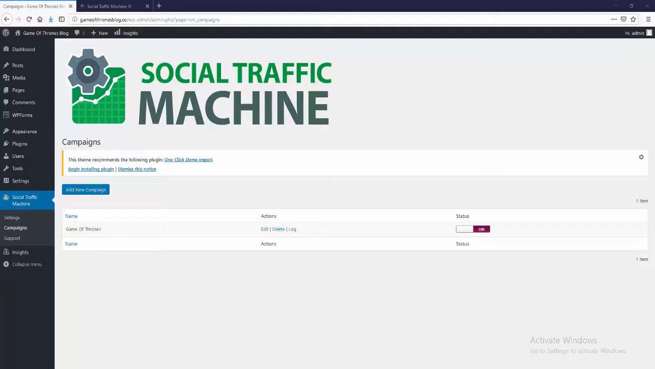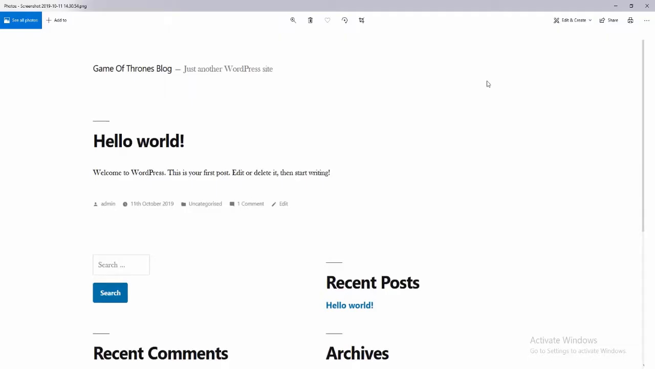Okay, so once you've installed Social Traffic Machine on your WordPress site, I'll show you what the WordPress site looked like when we installed it. So here is the screenshot. You can see this is what the site was like when we installed Social Traffic Machine. It was a completely new WordPress site. I'm sure you've seen this before. This is what it looks like when you first set up. No content, nothing, just a name. The name is Game of Thrones blog.